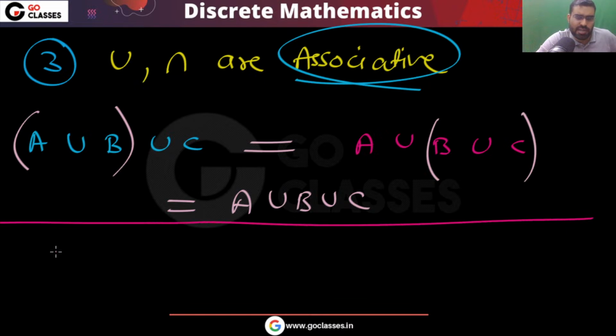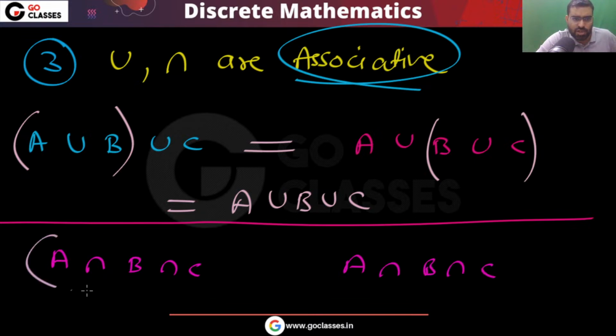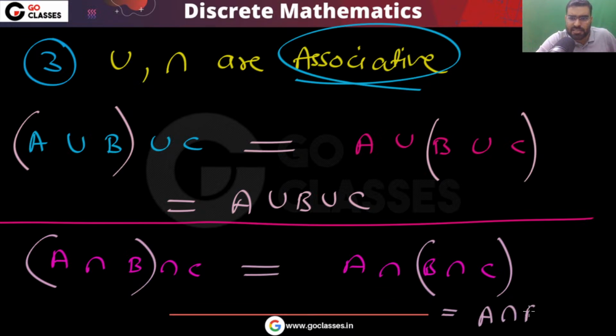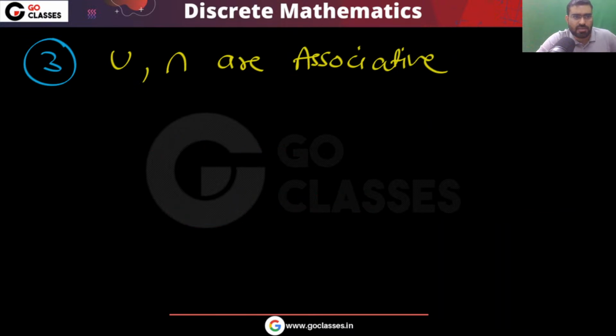Similarly, if you have three sets and you do intersection, whether you do the intersection of A and B first and then with C, or B and C first and then with A, they are the same. Finally we write it as A intersection B intersection C, meaning take all the common elements of all three. So these are associative. Next, you can see that they are commutative.